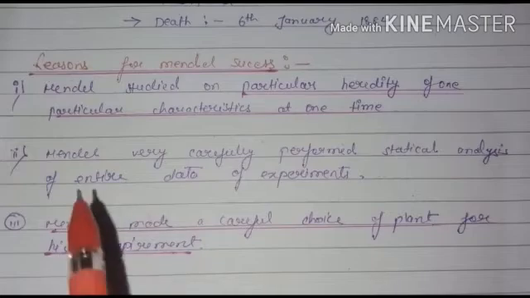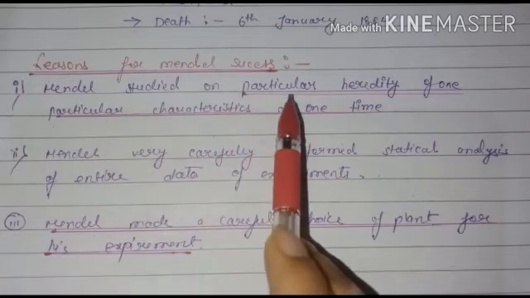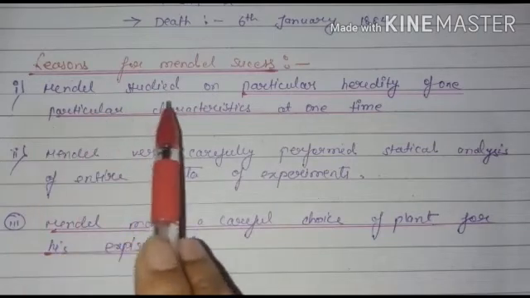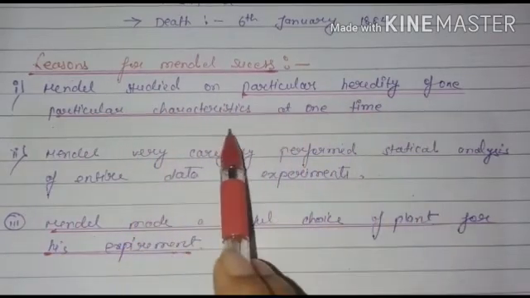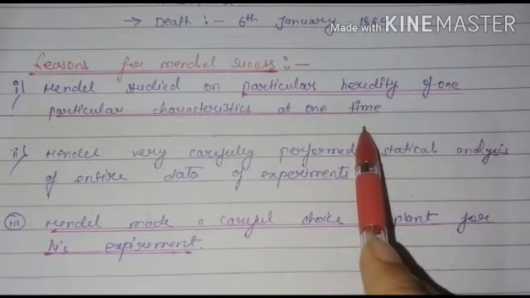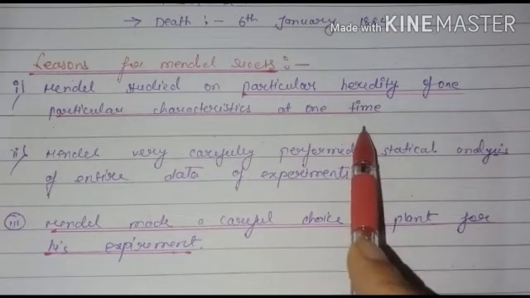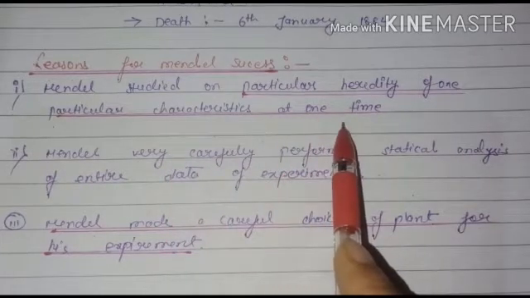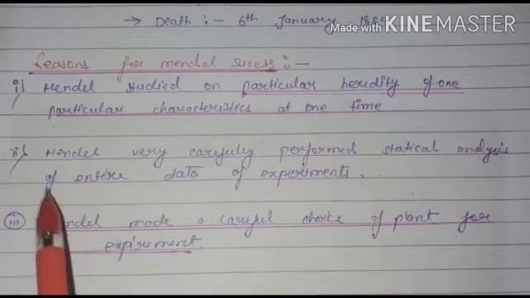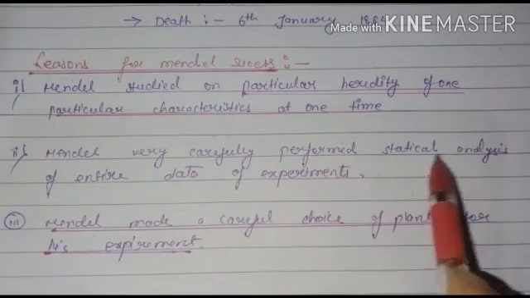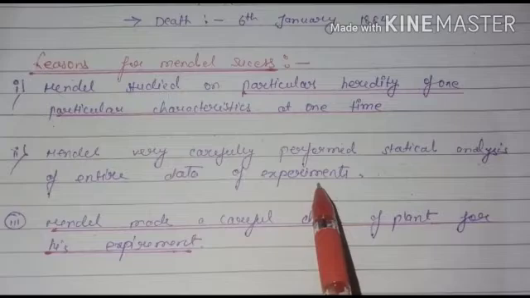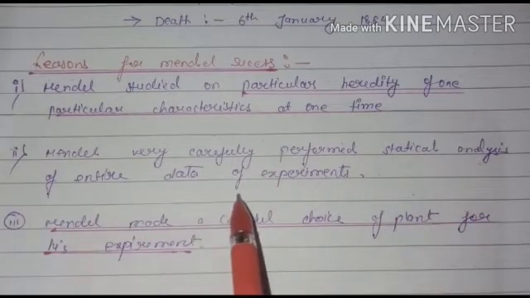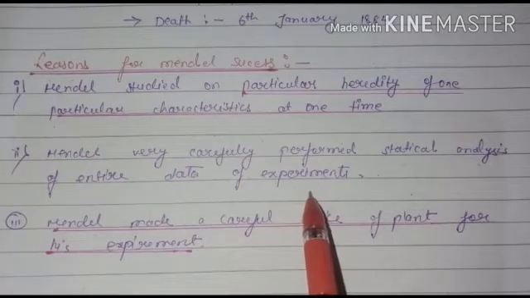Now the next topic is reasons for Mendel's success. What are the reasons by which Mendel got success? First, Mendel studied the heredity of one particular characteristic at one time. He studied only one particular hereditary character at a time. Second, Mendel very carefully performed statistical analysis of the entire data of his experiments. Whatever data he got, he analyzed properly.